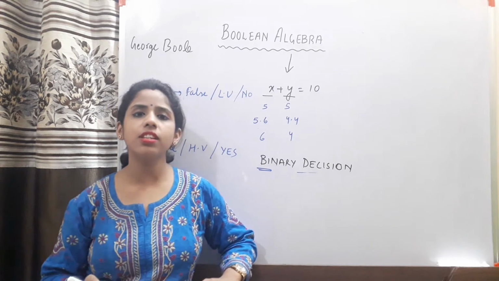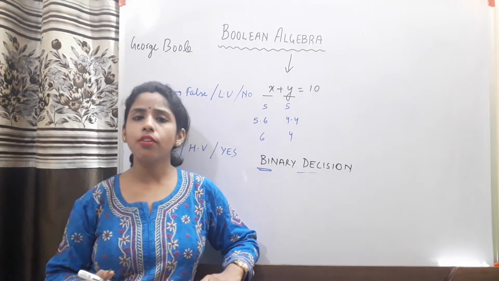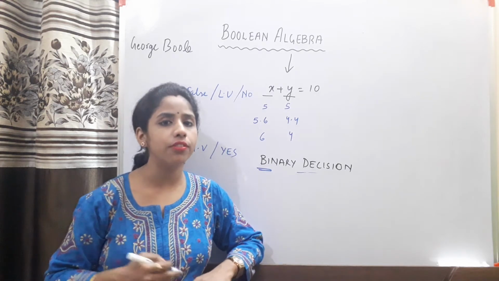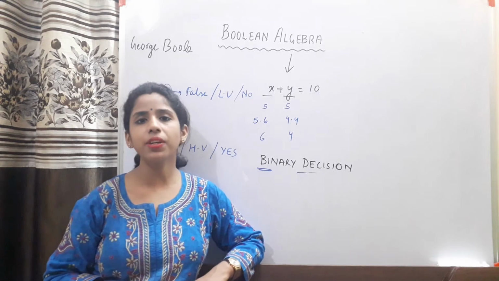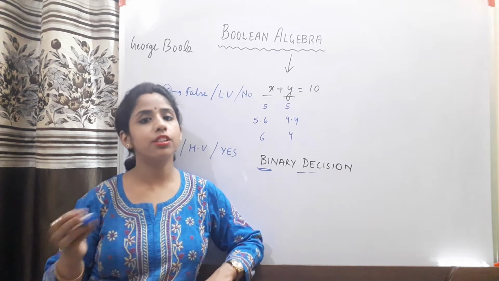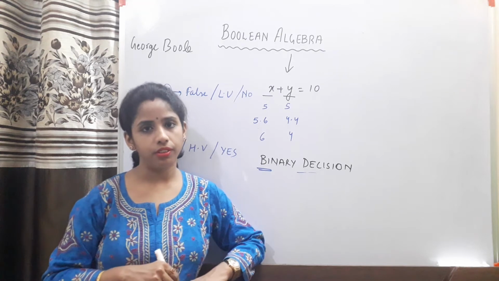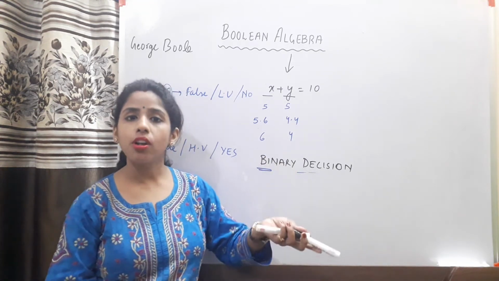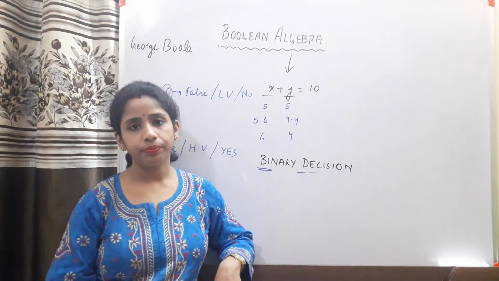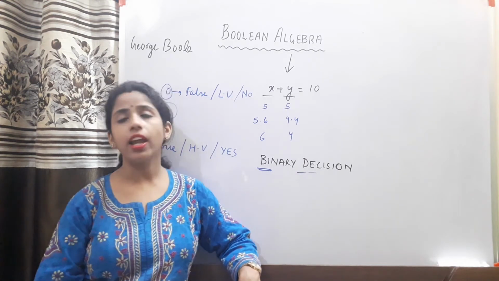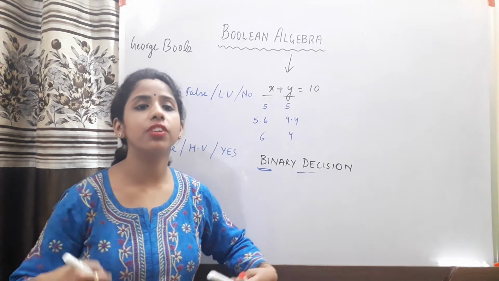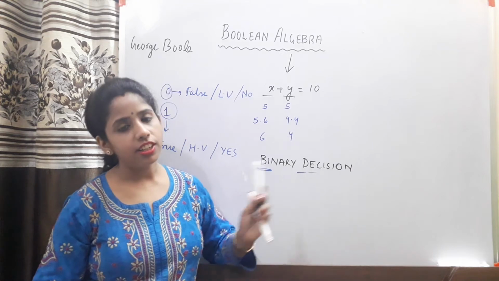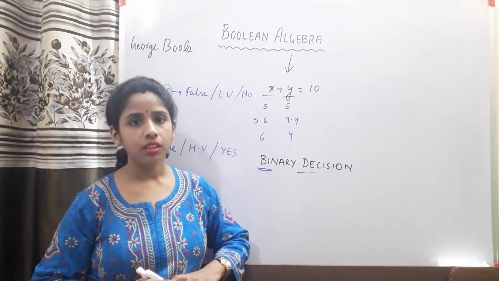But there are certain statements which do not result into true or false. Like suppose if I say, would you like to have tea or coffee? Then your answer will not be yes or no. Your answer will be either tea or coffee, whichever you prefer. So those statements which result into true or false are called binary decision. Clear? So whatever expression we write in Boolean algebra is actually a binary decision only. Clear?